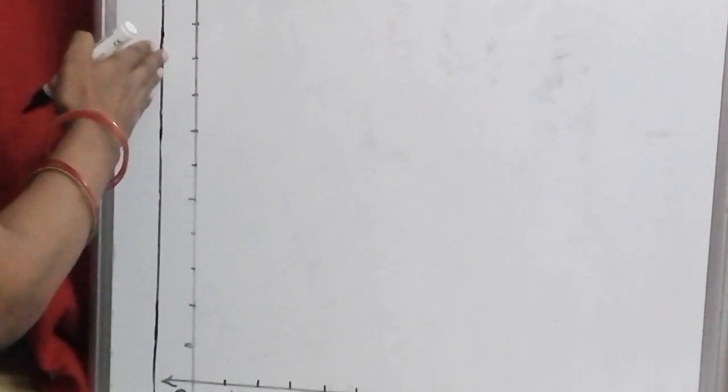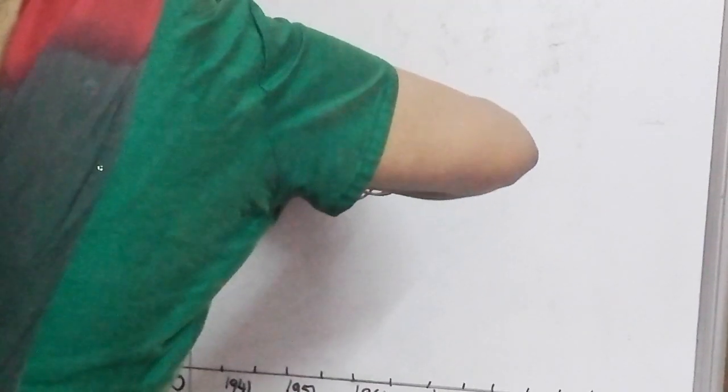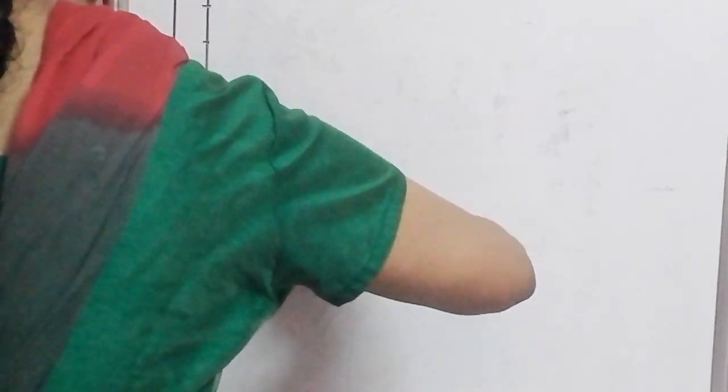Now come to this side. The x-axis. The vertical side is the y-axis. On the y-axis we are going to take the population. What are we going to take? Population. Write population here.